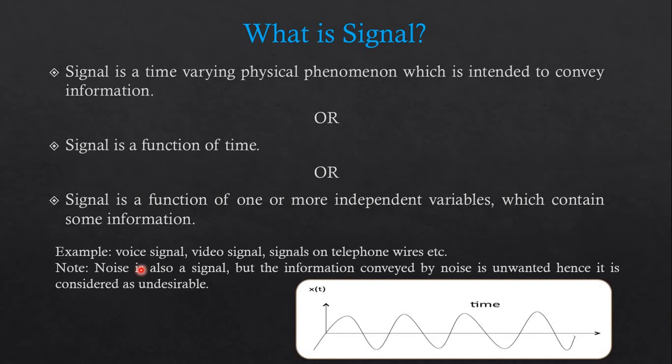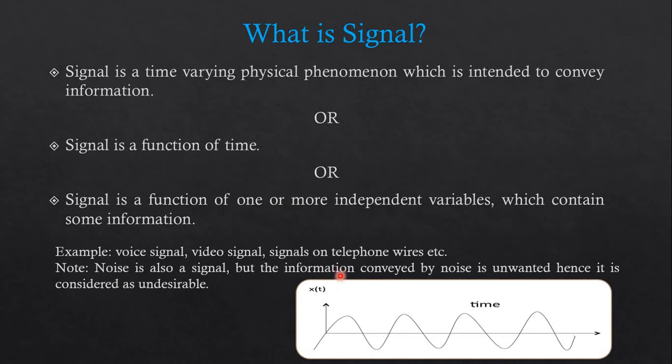Let's take examples of voice signal, video signal, signals on telephone wires, etc. Note that noise is also a signal, but the information conveyed by the noise is unwanted. Hence it is considered undesirable, because we can also think that noise transfers some amount of information from one point to another, but it is an undesirable effect.